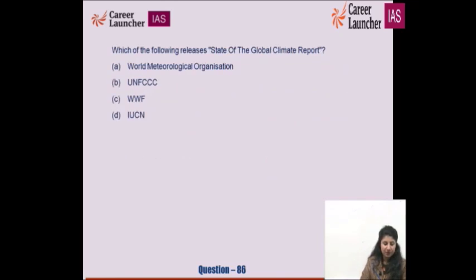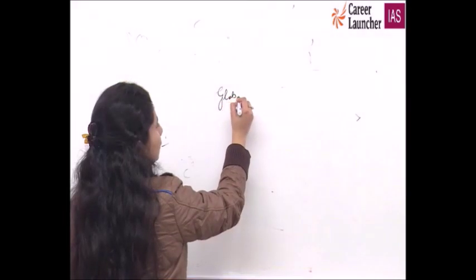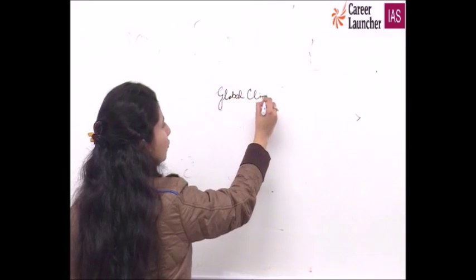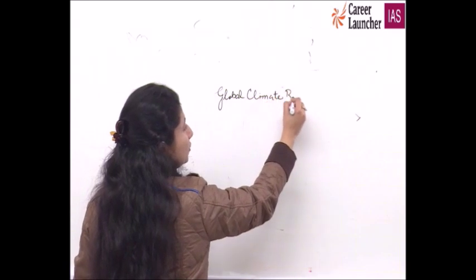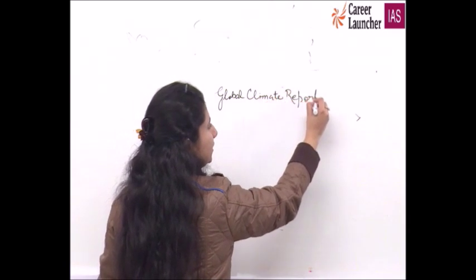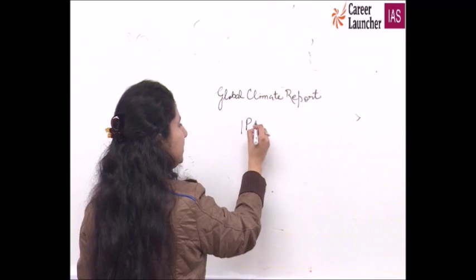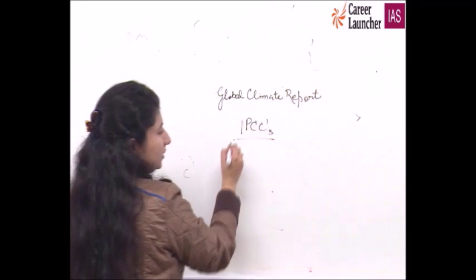Which of the following releases the State of the Global Climate report? The organization that releases it is also actively participating in the formation of the IPCC's report.